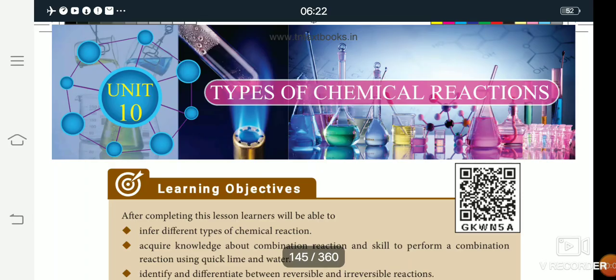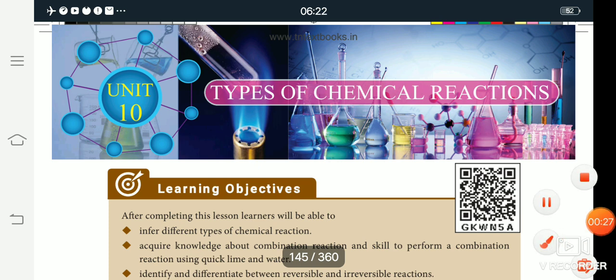Today we are going to see the types of chemical reaction in the new chapter, unit number 10. Okay children, the types of chemical reaction. So what is a chemical reaction? A chemical reaction is the transformation of one chemical substance into another chemical substance.